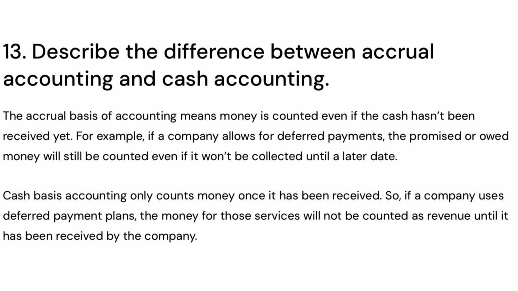13. Describe the difference between accrual accounting and cash accounting. The accrual basis of accounting means money is counted even if the cash hasn't been received yet. For example, if a company allows for deferred payments, the promised or owed money will still be counted even if it won't be collected until a later date.